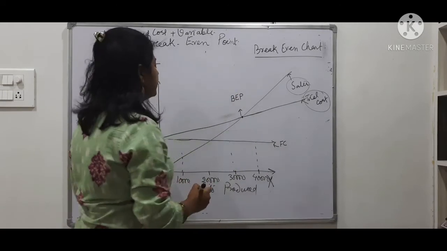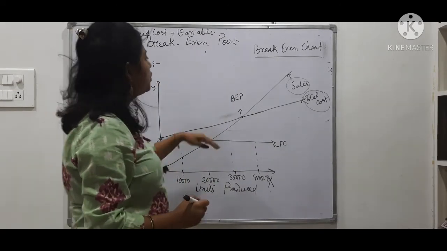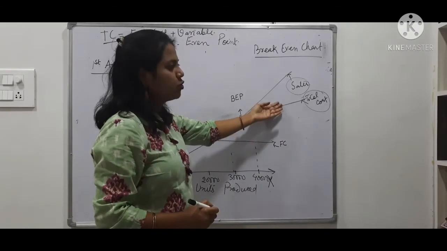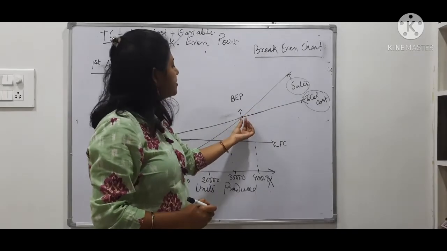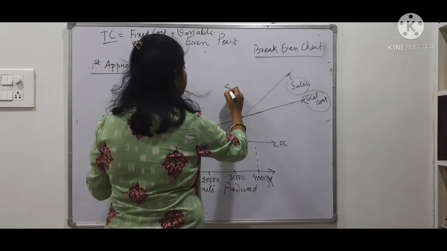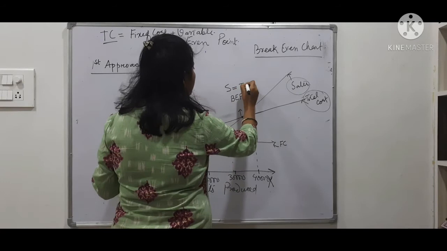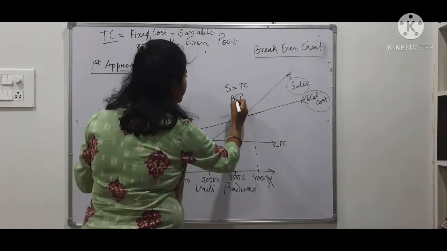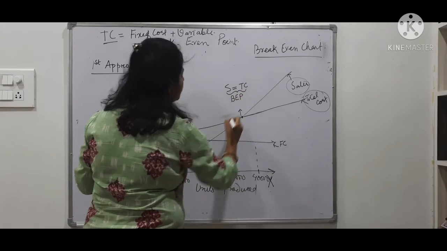Meaning, whatever volume of sales you are making is just covering your total cost. This is where your sales is equal to the total cost.